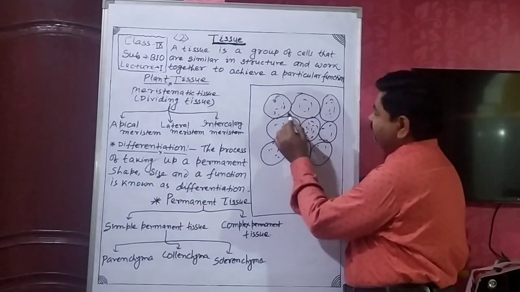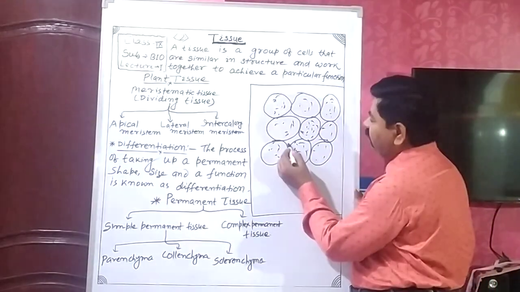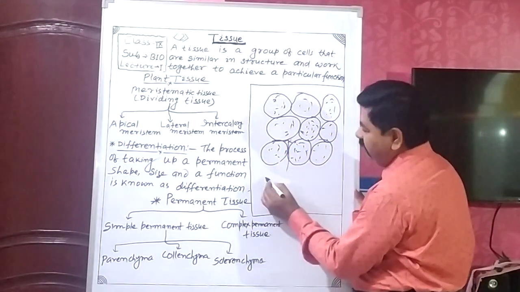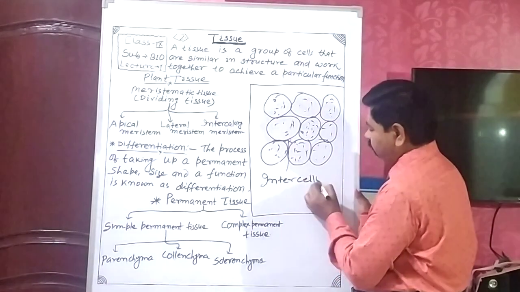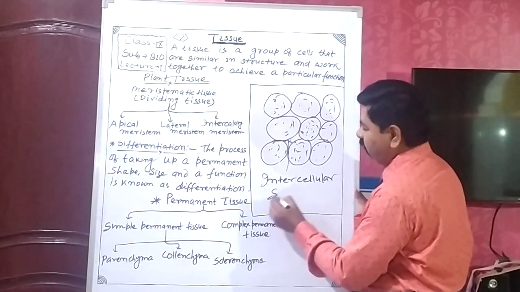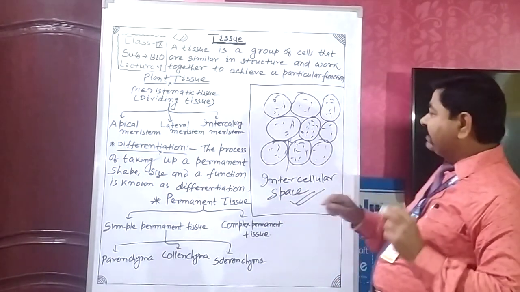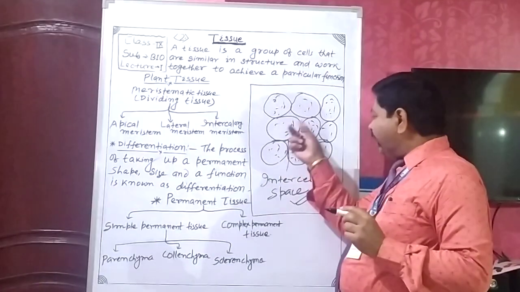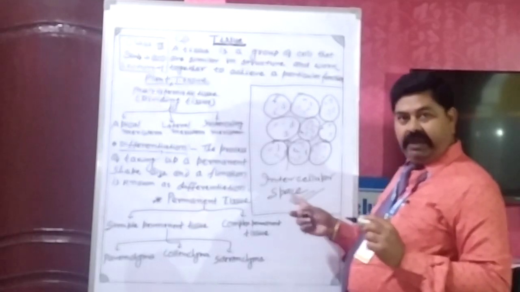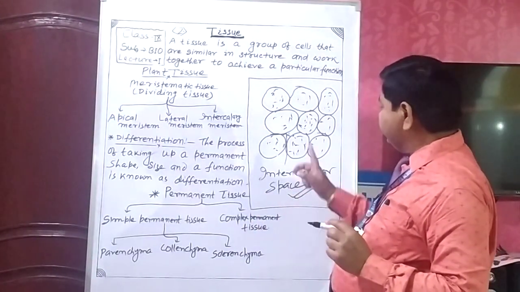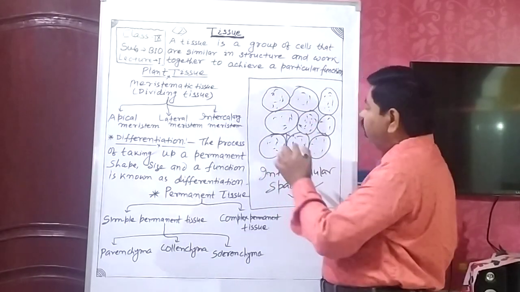This space is known as intercellular space. A space between two adjacent cells is known as intercellular space. Intercellular space is due to the loose packing of this tissue.